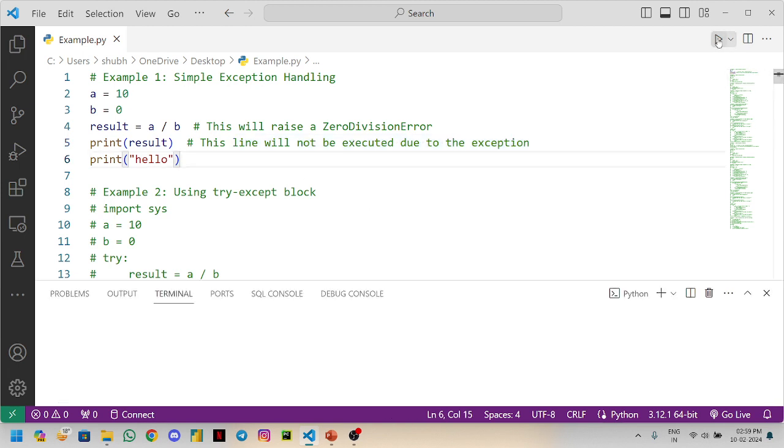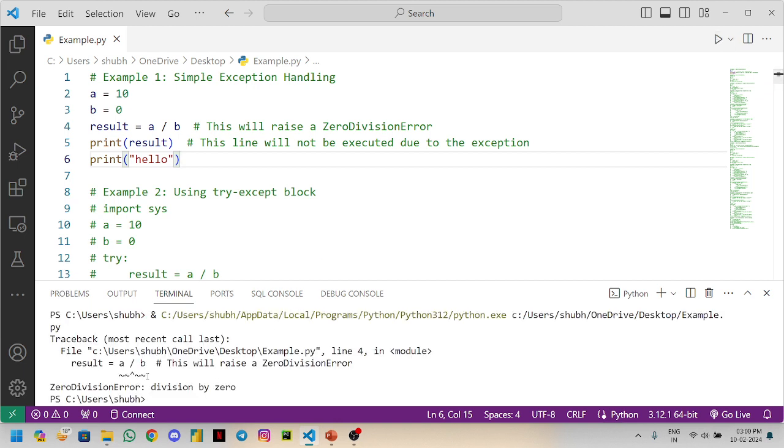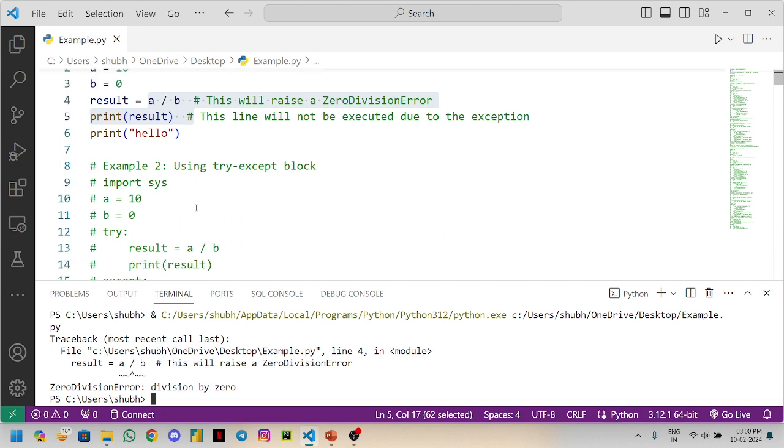This will raise a ZeroDivisionError because you cannot divide by 0. So it will give the ZeroDivisionError, and it points to the marker at a divided by b where the exception has occurred. This is how an exception occurs.